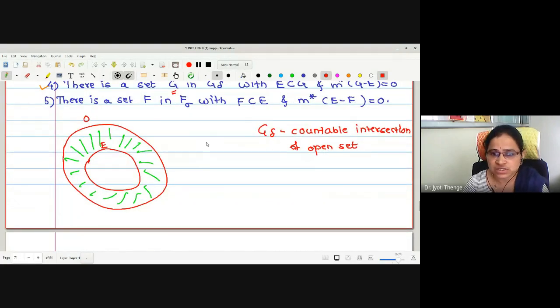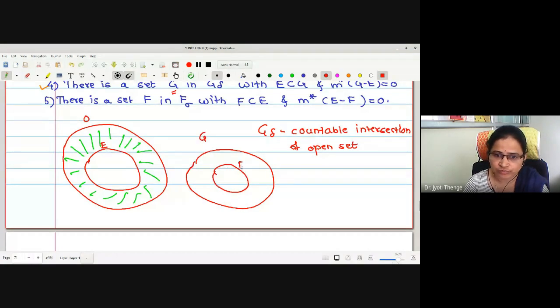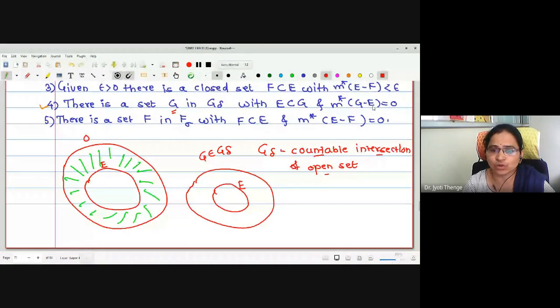Okay, what is the situation again? If this is the set G and this is the set E, and G is an element of G delta, that is, G itself is a countable intersection of open sets, then we want to prove M star of G minus E equals 0. What is the meaning of equal to 0?